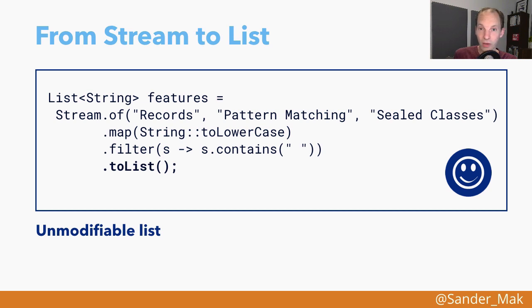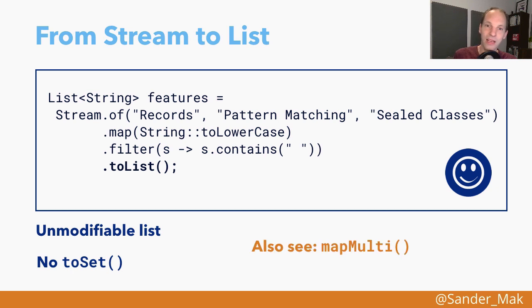If you want to collect into a mutable list, then you still have to use a separate collector using the collect function. At the same time, you might wonder, are there any other toX functions to collect into a set, for example? And at the moment, at least there is only toList. So in Java 16, we can use toList now rather than using collect and then passing in the collector to a list. Of course, there are many use cases where you may not want to collect to a list and you want to collect into some arbitrary other type, then you would still use the Collectors. But as I said, this is really just a small delight, and that will make a lot of stream pipelines a little bit easier on the eyes.